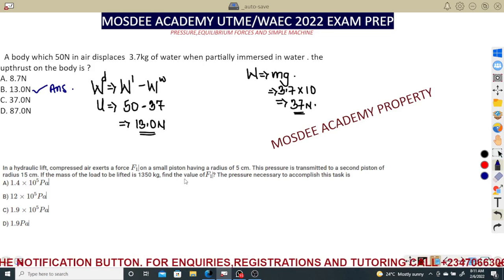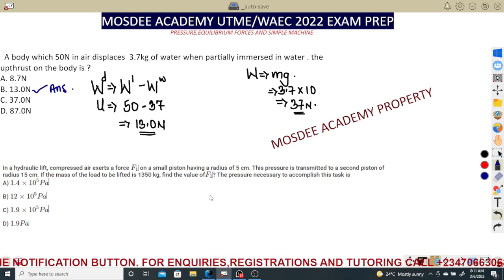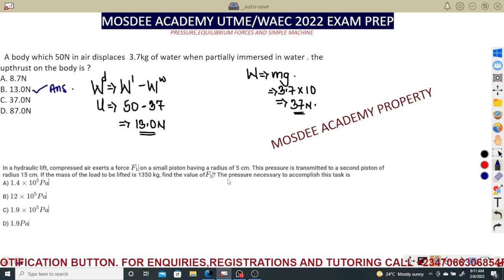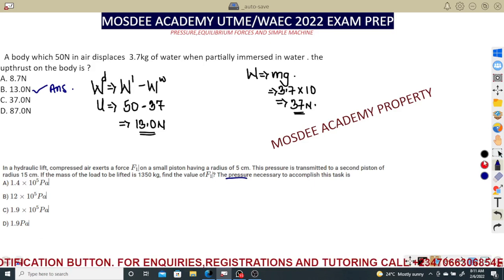In fact, the examiner gives you a hint that you have to get the first force before you can actually get the pressure necessary to accomplish this task. And you can see all your options are in Pascal. That means you are looking for the pressure required.